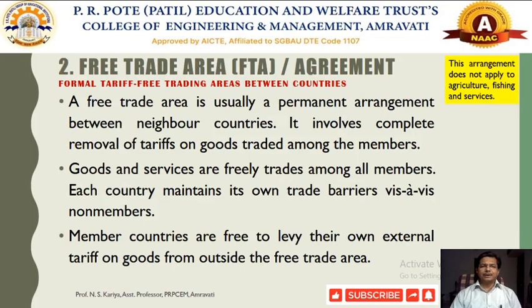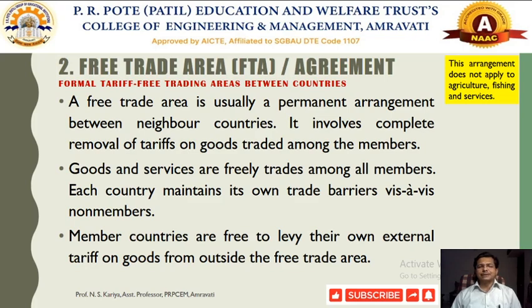The other form of agreement is called FTA. FTA means free trade area or free trade agreement. This is the most formal form of trade agreement between the member countries. So here the main idea is that the member countries who come forward and formulate the agreement do so by means of complete removal of different types of trade barriers, meaning tariff barriers as well as non-tariff barriers.